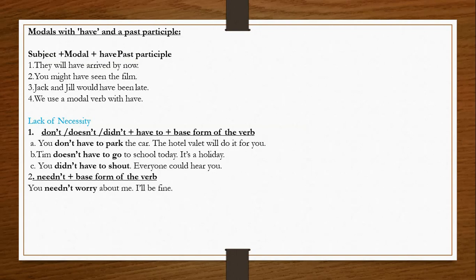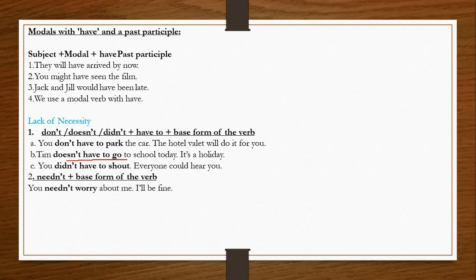Next, you have another structure here: subject plus don't, doesn't, didn't, plus have to, plus the base form of the verb. You don't have to park the car, the hotel valet will do it for you. Park is the base form of the verb. Tim doesn't have to go to school today, it's a holiday. You didn't have to shout, everyone could hear you.